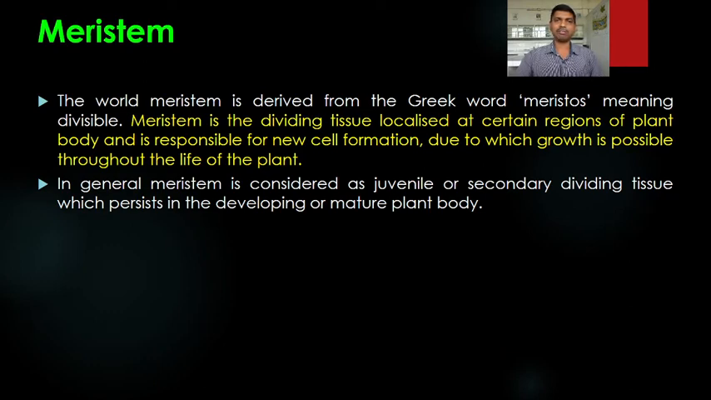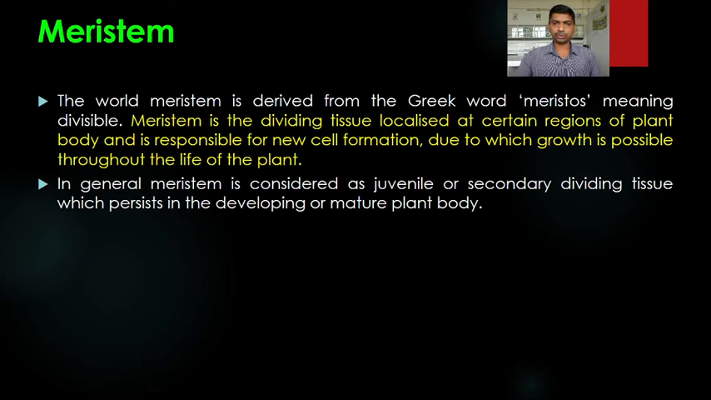The word meristem is derived from the Greek word meristos, meaning divisible. The cells of the meristematic tissue undergo cell division. They are continuously dividing, adding new cells to the plant body. Meristem is the dividing tissue localized at certain regions of the plant body and is responsible for new cell formation, due to which growth is possible throughout the life of the plant. So growth in the plant is possible because of the meristematic tissue. These meristematic tissues are also called growth tissue.